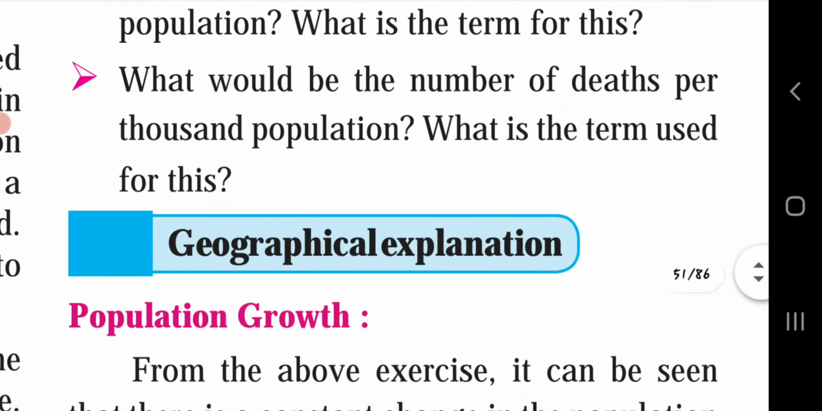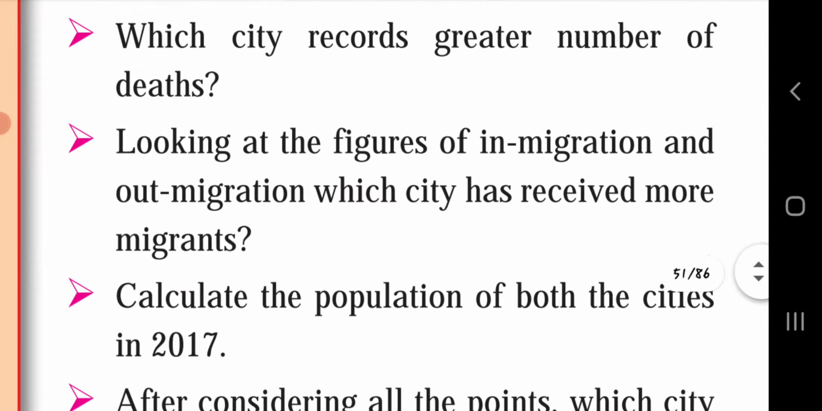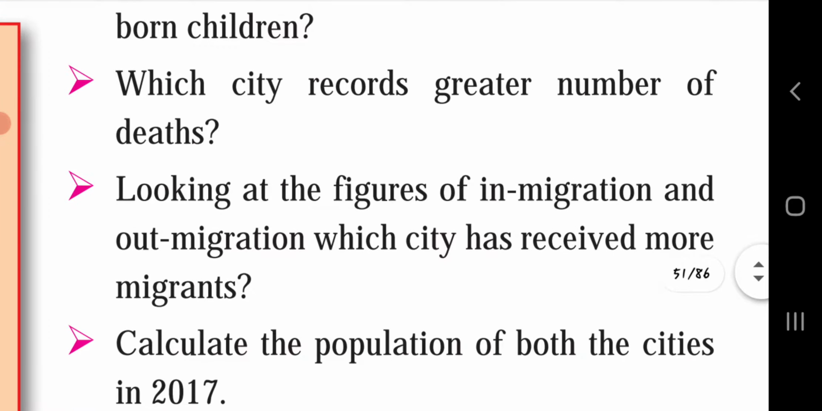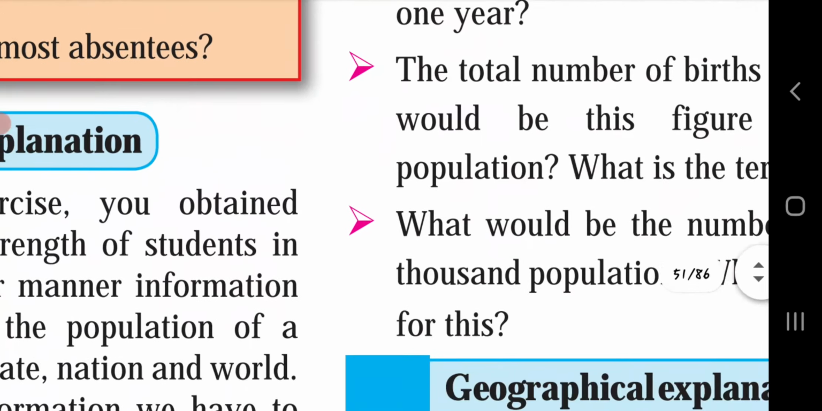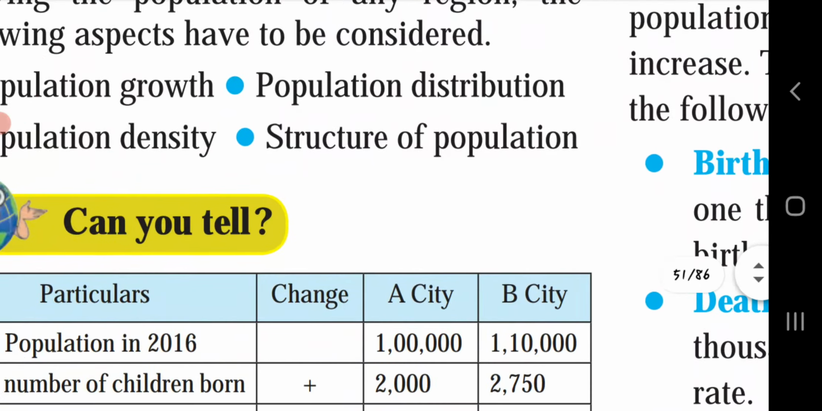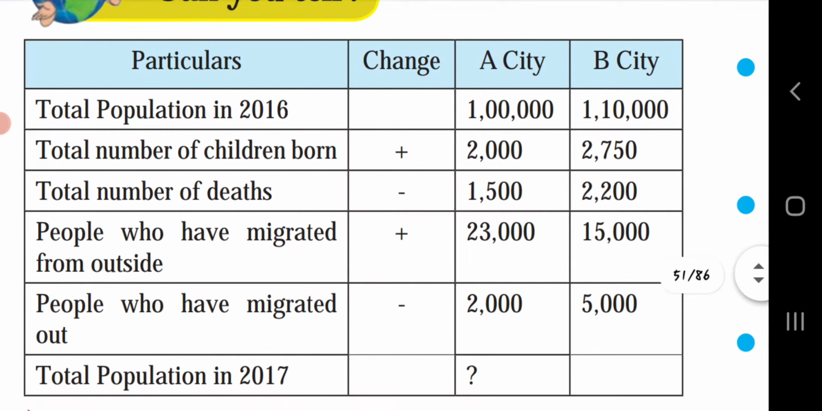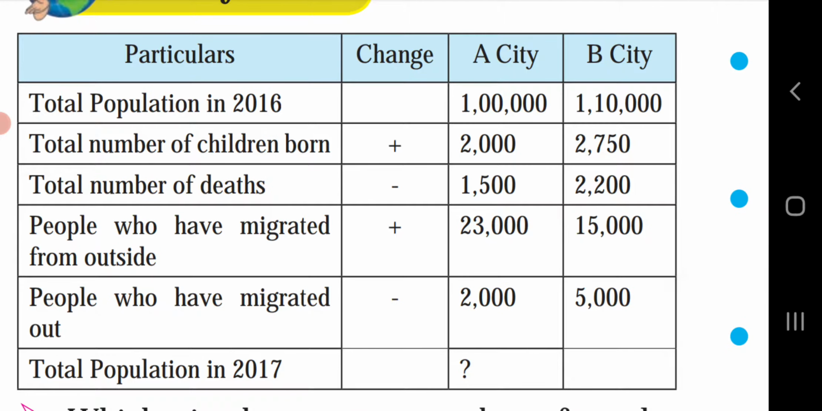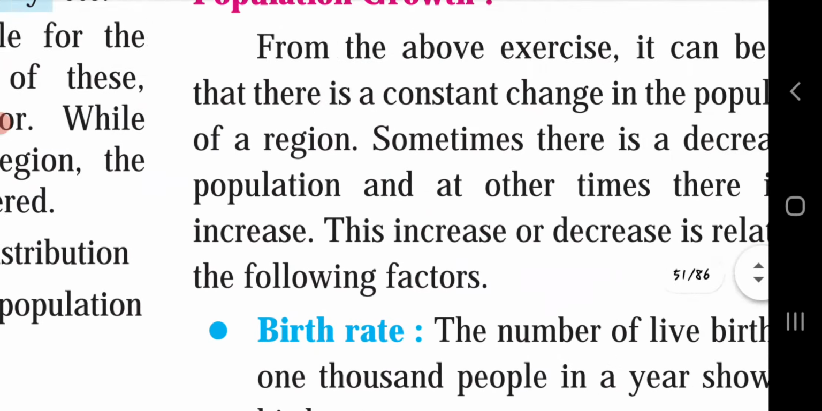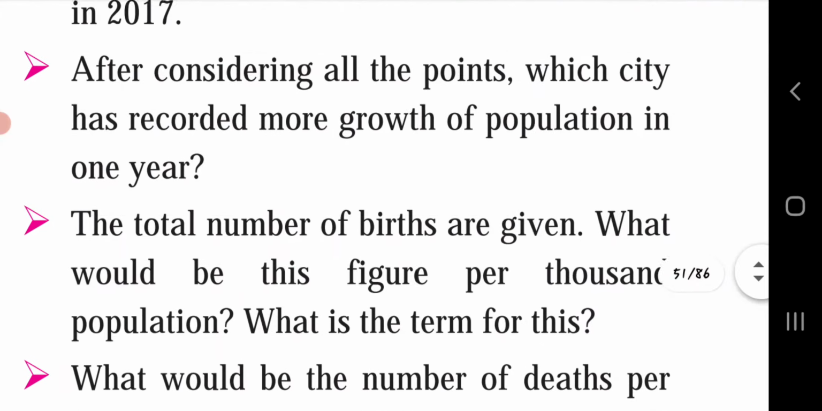Next, which city records the greater number of deaths? Let's see where the death rate is high. If you see the total number of deaths, it is maximum in B city, that is 2,200. Let's see the next one.